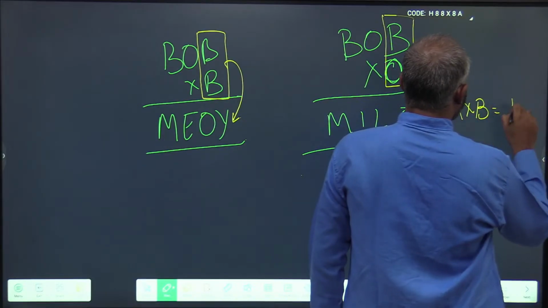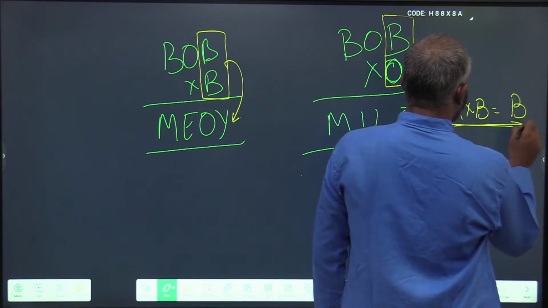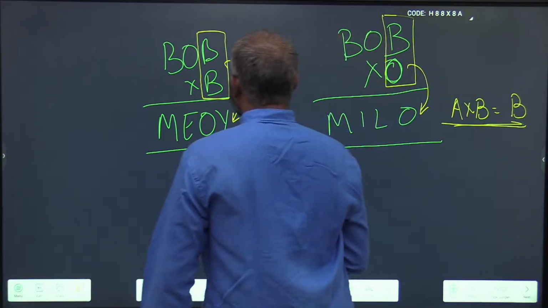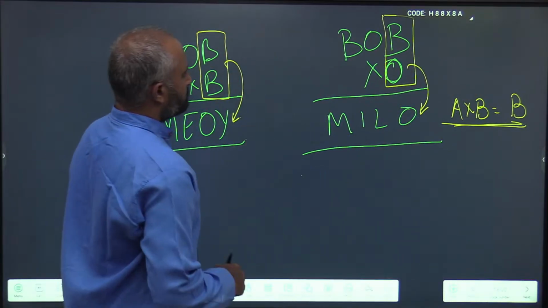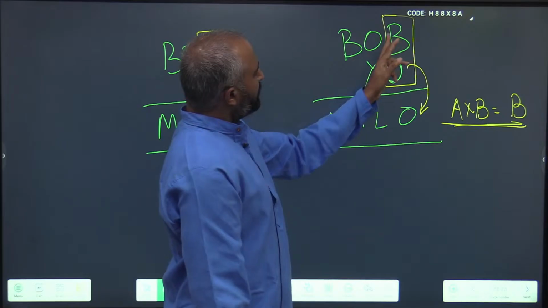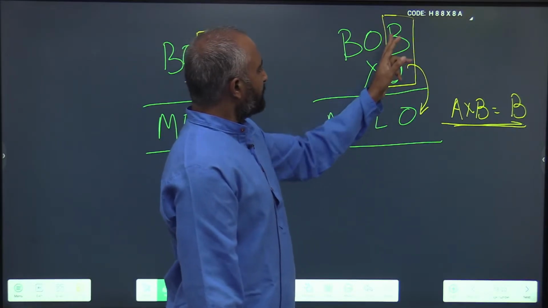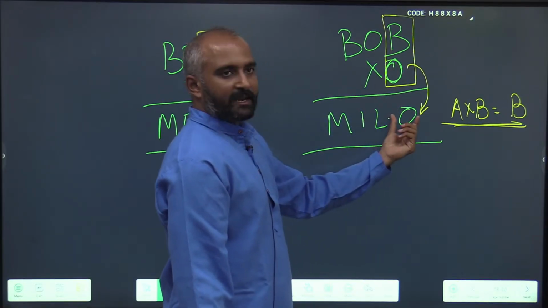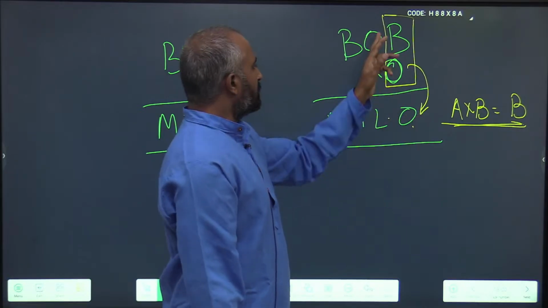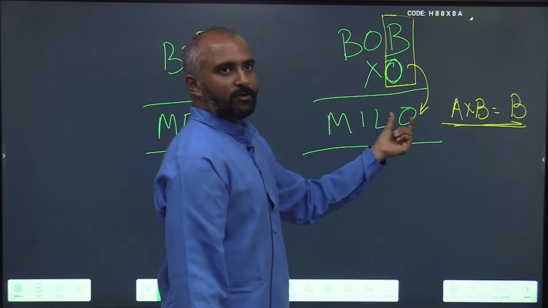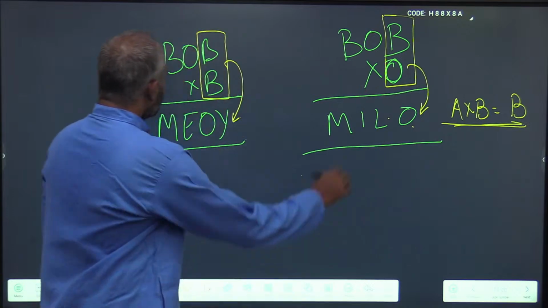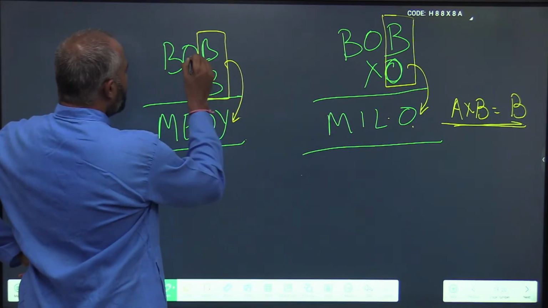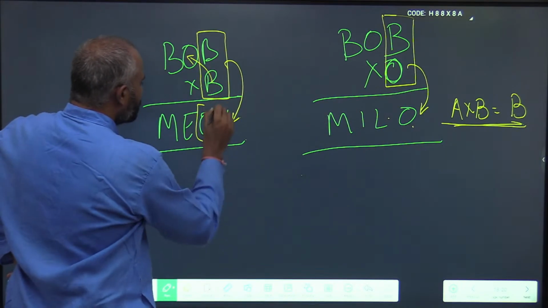A into B results in a B. You see, B into O has resulted in an O, with the unit digit being O, and the same case you see here, B into O has resulted in a unit digit O.